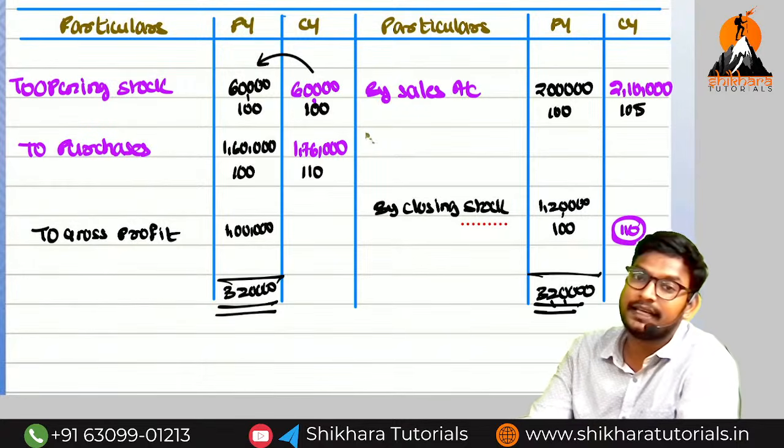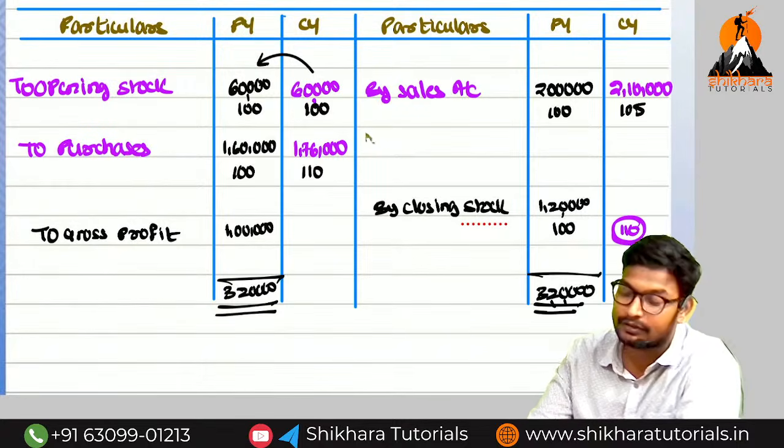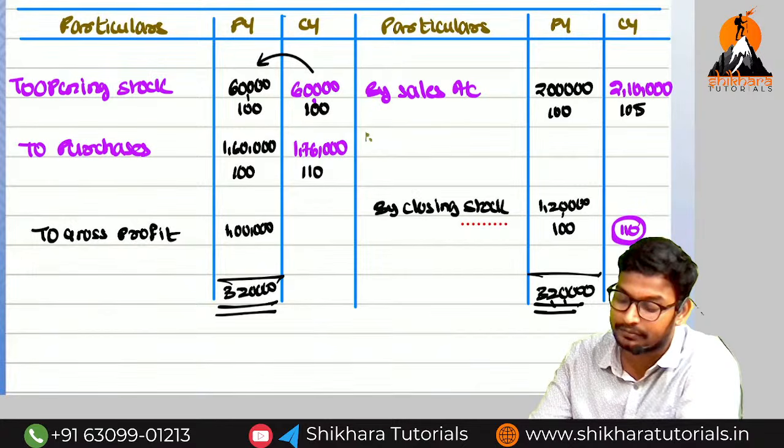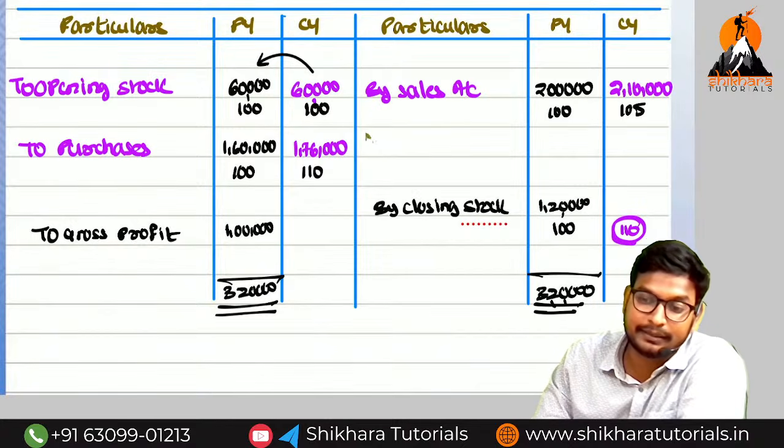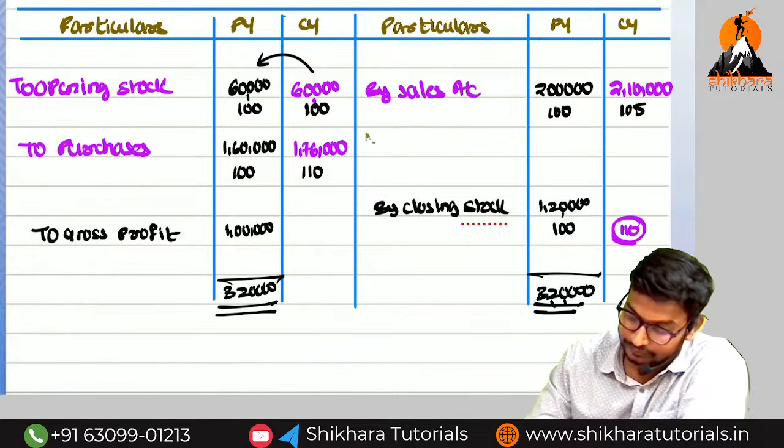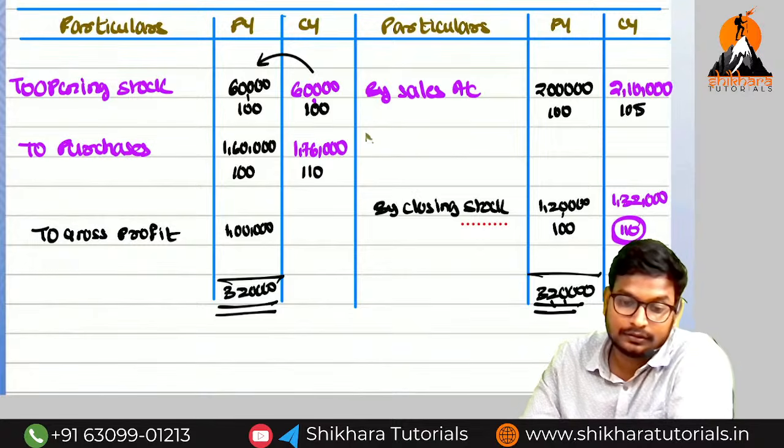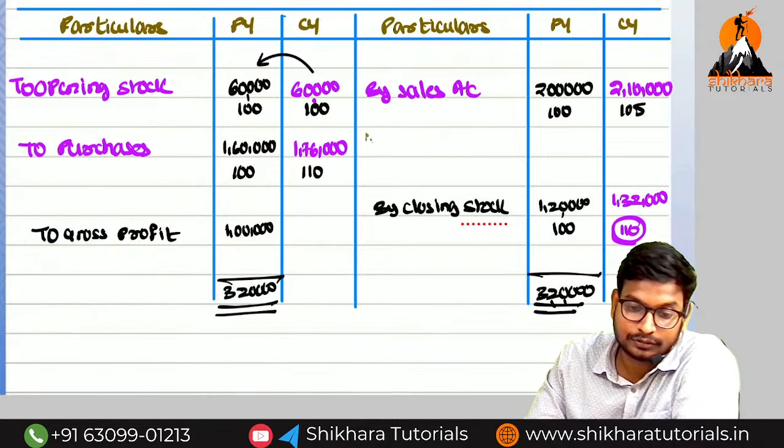So for 100, 1,20,000 is the closing stock, means for 110 how much? 1,20,000 into 110 divided by 100, how much? 1,32,000. Super, well said.